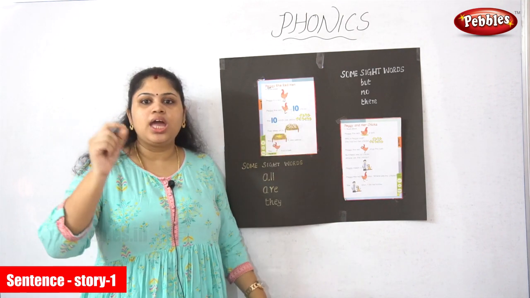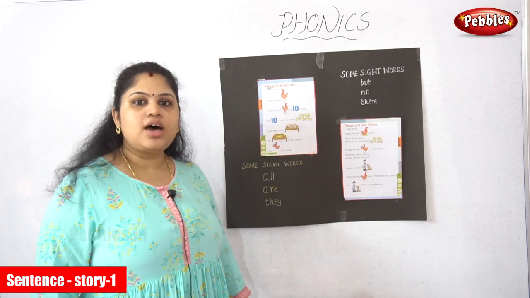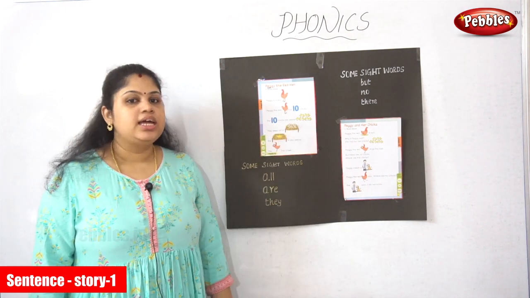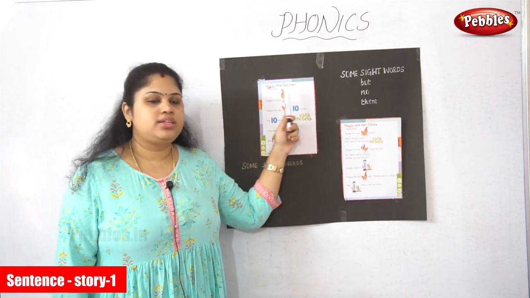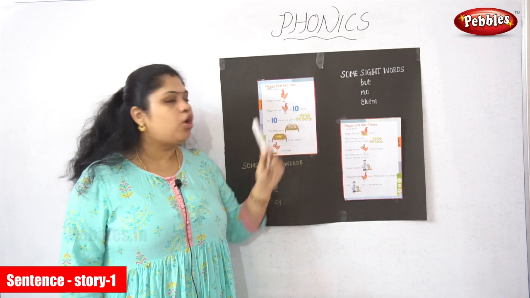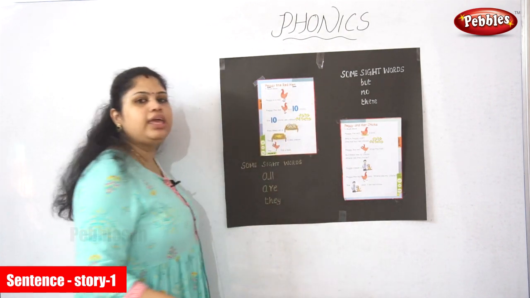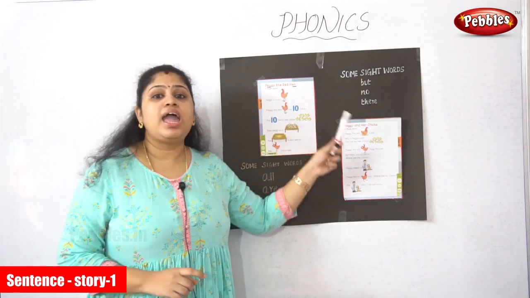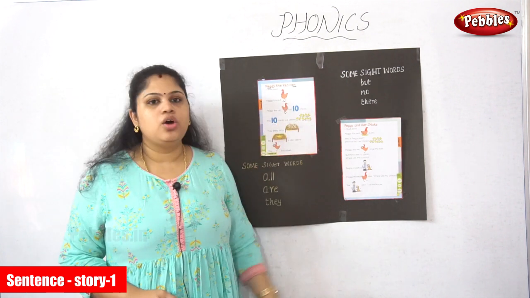R-E-D, red. What is the sound of R? R sounds R. E sounds A. D sounds D. Red. Hen. We have already seen E-N, isn't it? What is the sound of E-N? N. What is the sound of H? H. Hen. Peggy the red hen.